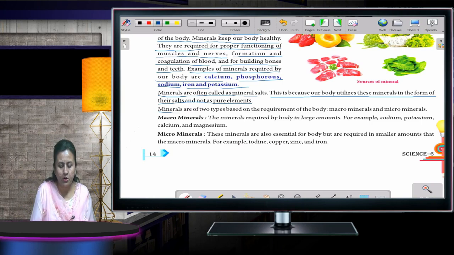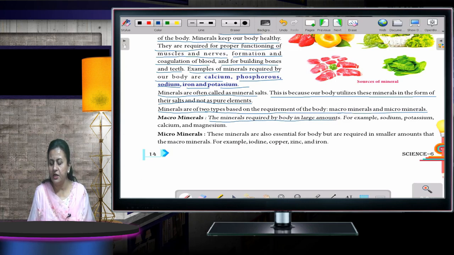Now, minerals are of two types based on the requirement of the body. First is macro and the second one is micro. The minerals required by the body in a large amount are known as macro. But micro minerals are required by the body in a small amount.